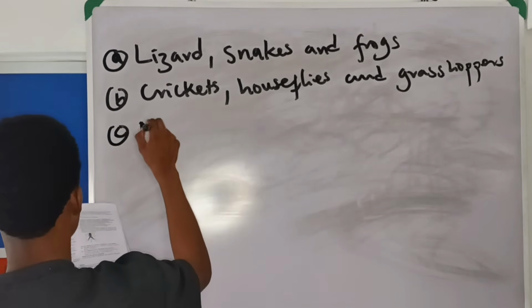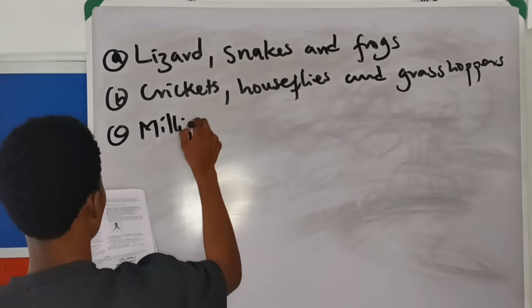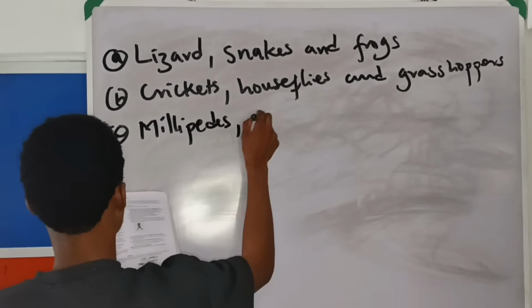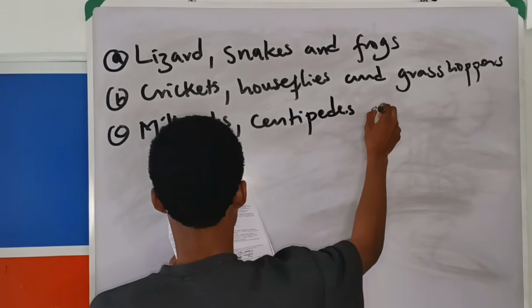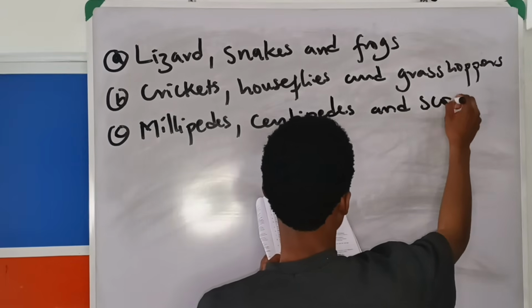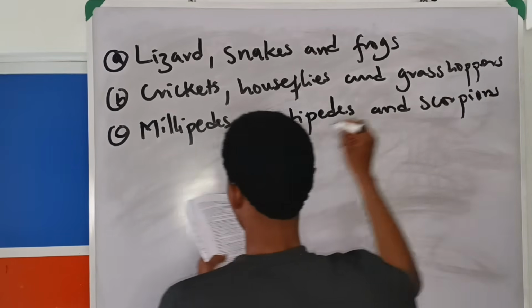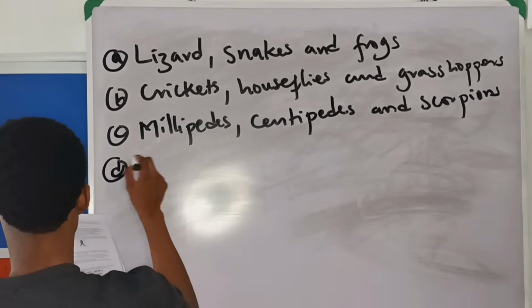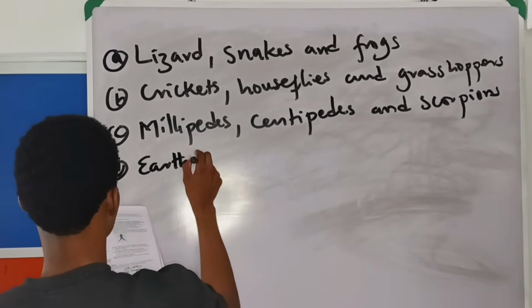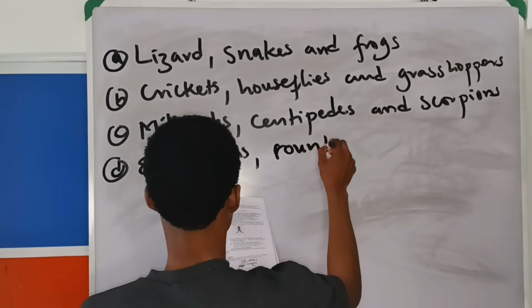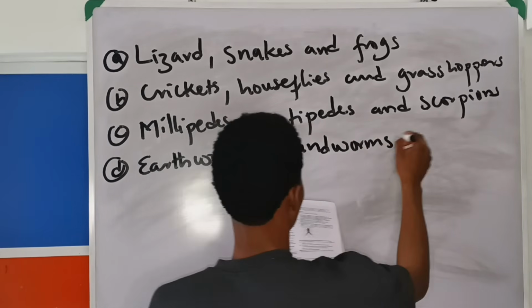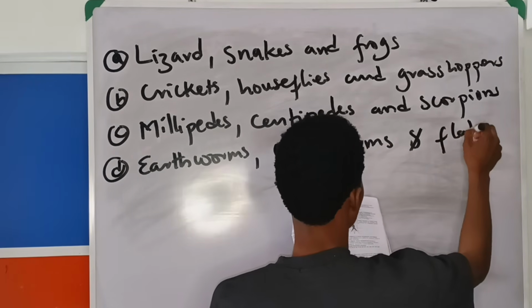C says millipedes, centipedes, and scorpions. Then finally D says earthworms, roundworms, and flatworms.